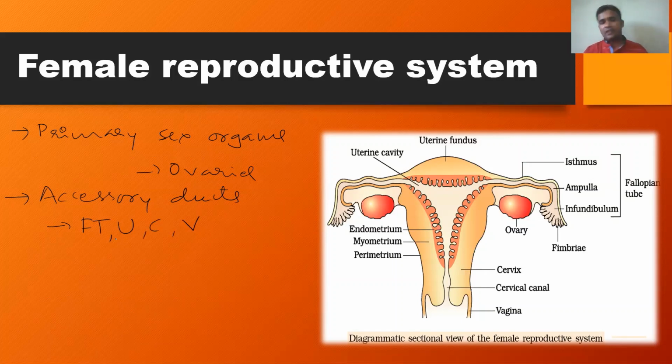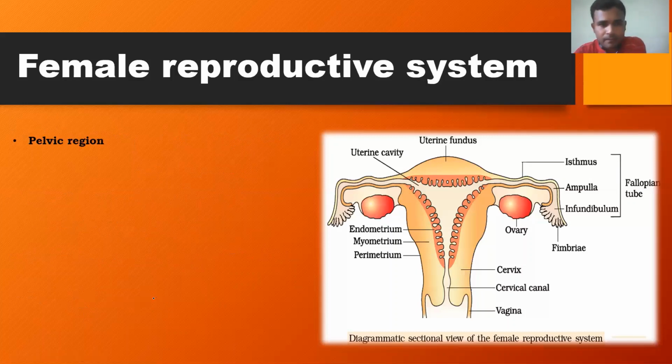So these are the different structural components. And the next very important component, external genitalia. And finally, the associated glands, the glands of the female reproductive system. So these are the major structural components of the female reproductive system.